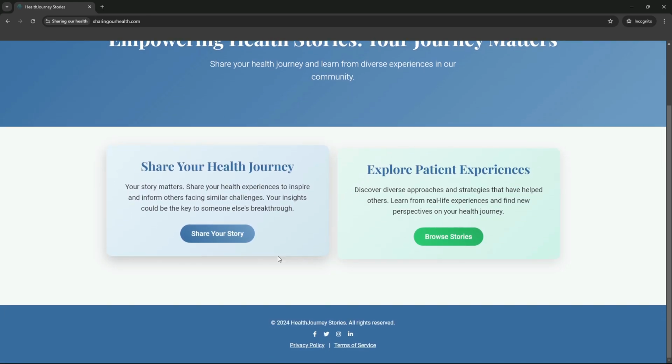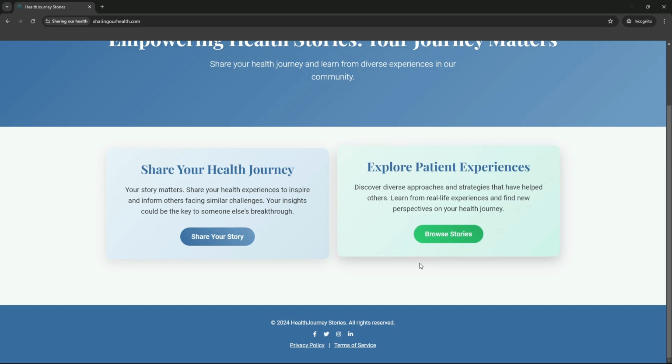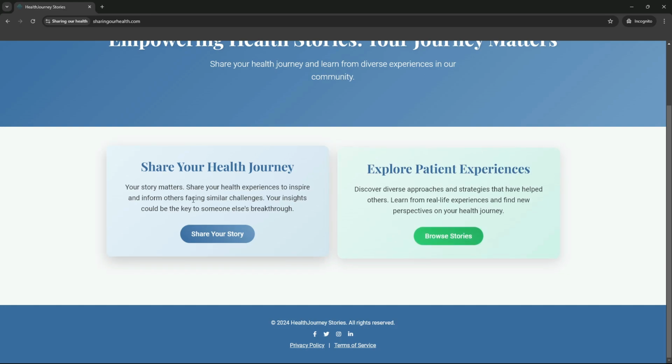The principle is quite easy. It's about sharing your own health data about, for example, your chronic illness, and then other people are able to see it. So for example, if you've been suffering from a chronic illness and you found a solution that really works and you want to share it, or even if you didn't find any solution, but you did some discovery along the way, we are happy to hear about your story, and so are our users.